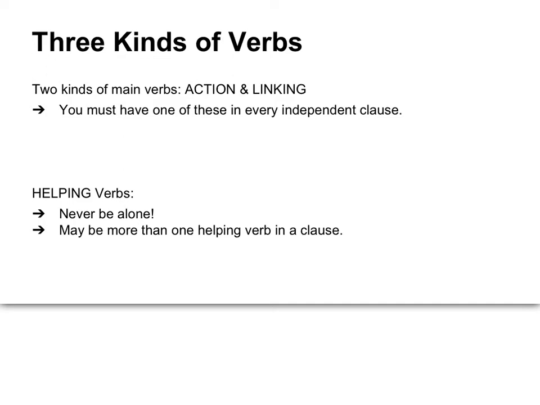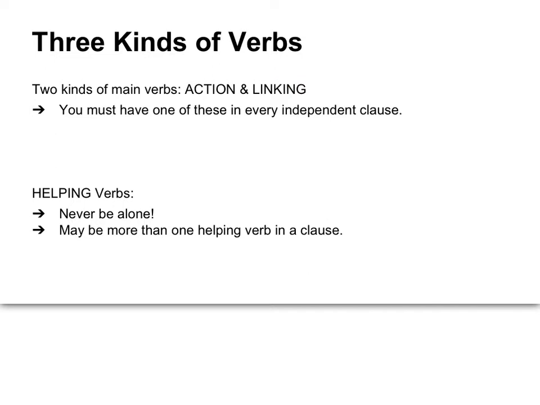You will hear me say this over and over again, that there are three kinds of verbs. The first two are what I like to call main verbs, and they include action and linking verbs. In every clause, you must have one of these, either an action or a linking.